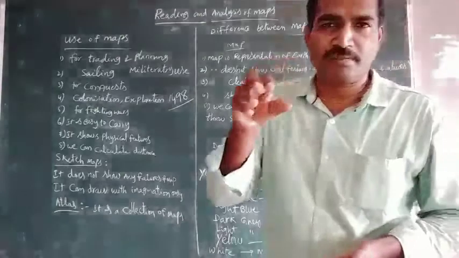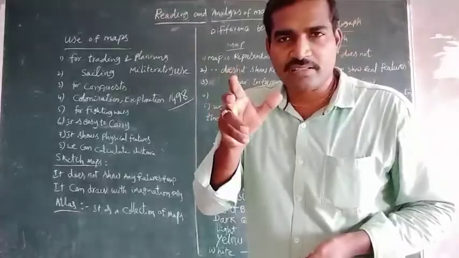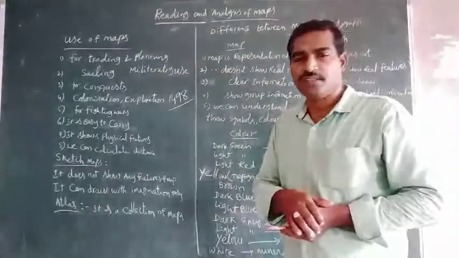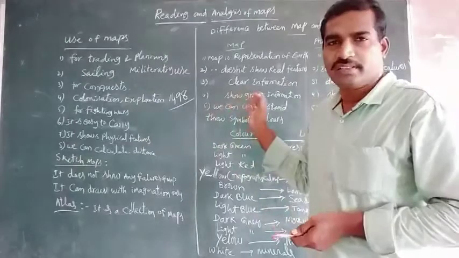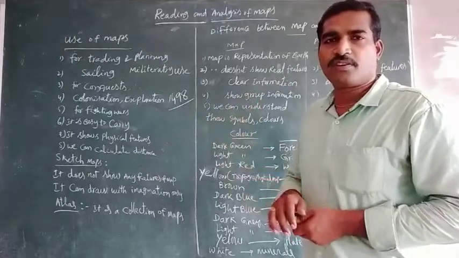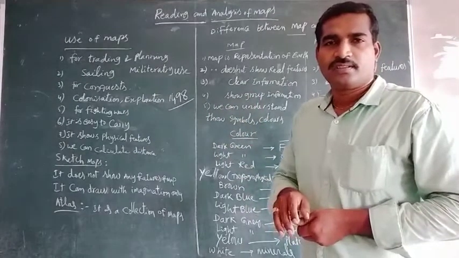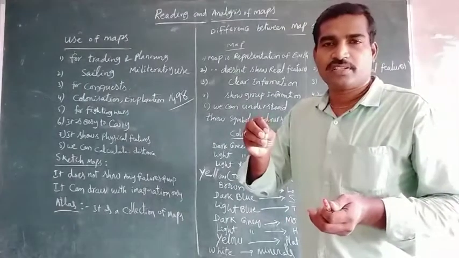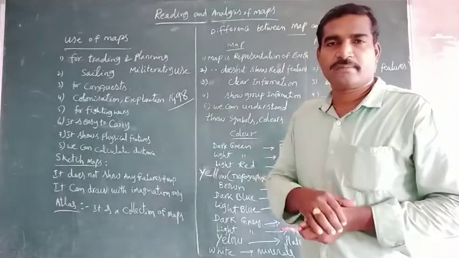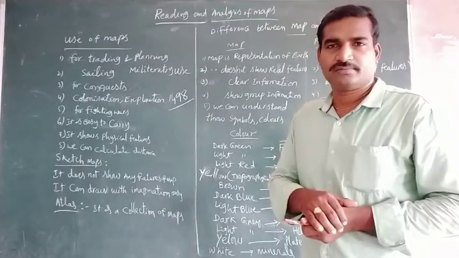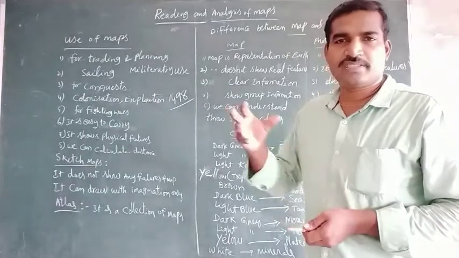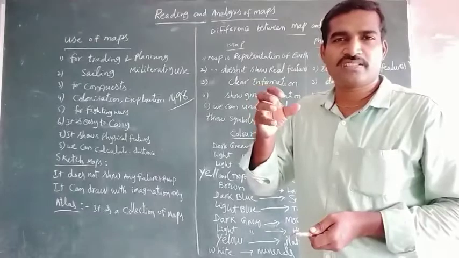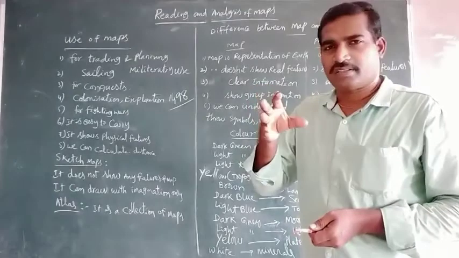We use symbols and some colors in the map only. But in a photograph, we do not use any symbols or colors. Understand? So it does not show any symbols or colors.